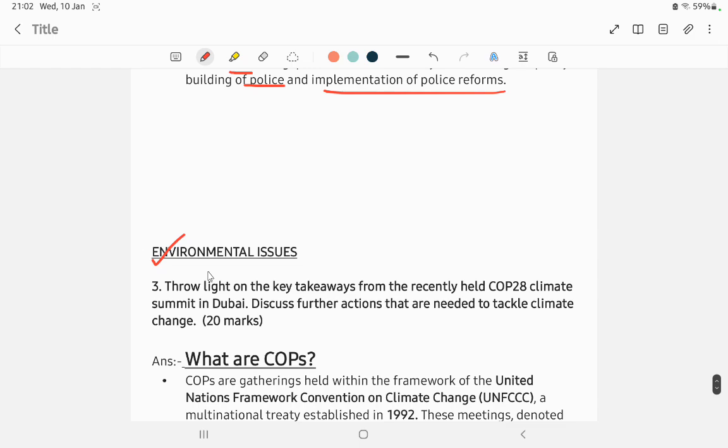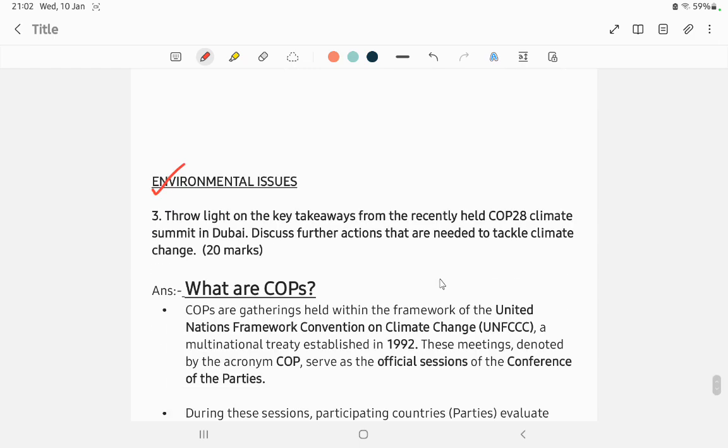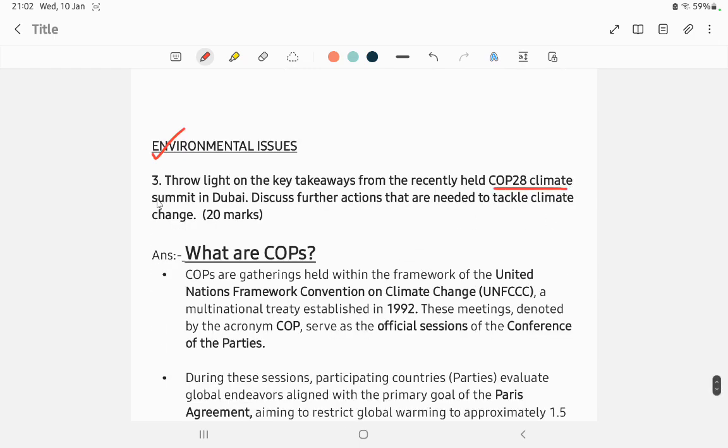So next question, environmental issues. Throw light on the key takeaways from the recent COP28 climate summit at Dubai. Discuss further what needs to be done to tackle climate change. Environment is a very important focus because many questions are coming from the environment, 5 marks, 10 marks, 20 marks. So let us look at the